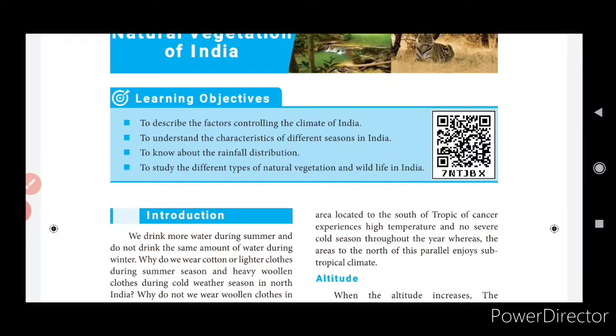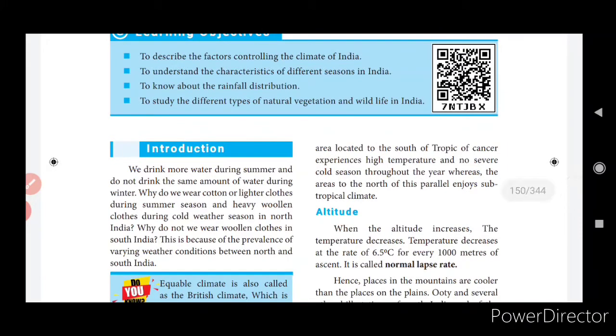That is, number 1 is to describe the factors controlling the climate of India, to understand the characteristics of different seasons in India, to know about the rainfall distribution, and to study the different types of natural vegetation and wildlife in India. Okay, just see the introduction. I'll just read it out.